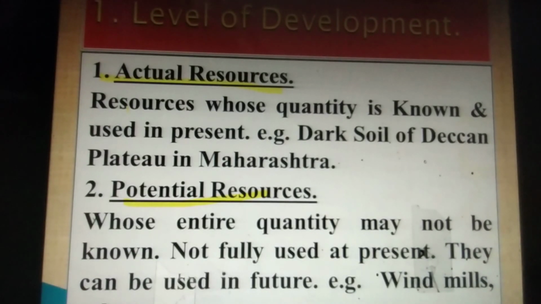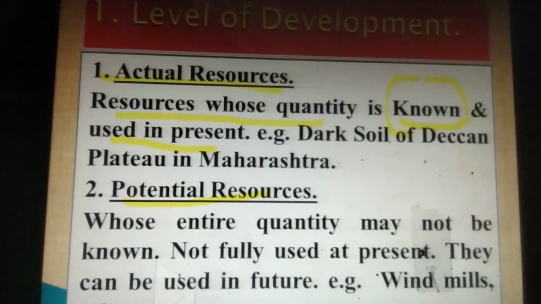So what is the actual resource? When we speak this word actual, we can understand easily that it means the resources whose quantity is known to us, or which we are using at present.